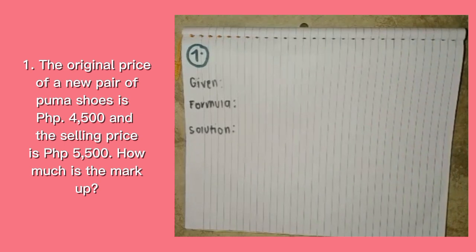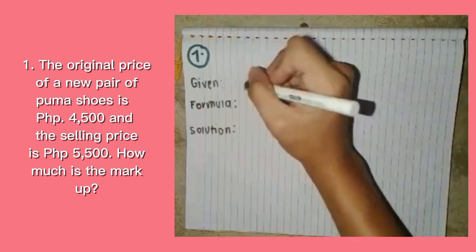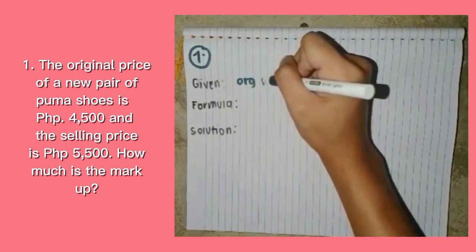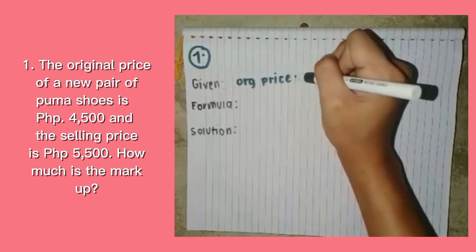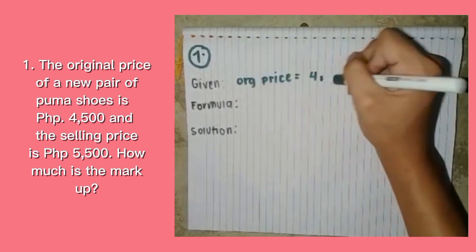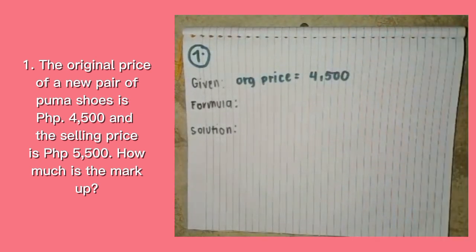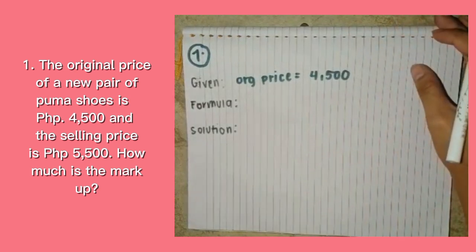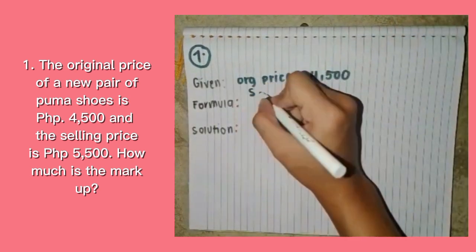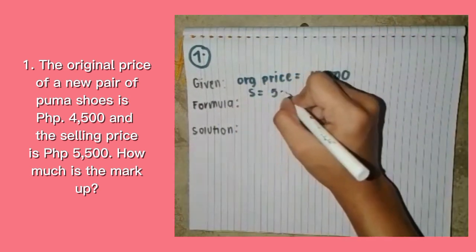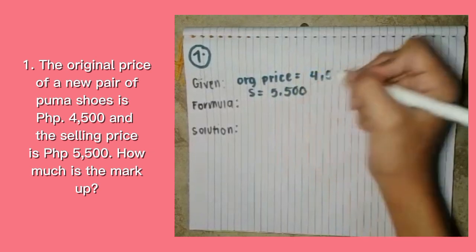If we go back to the problem, the first given is the original price, which is 4,500, and the second given is the selling price, denoted by S, which is equal to 5,500.